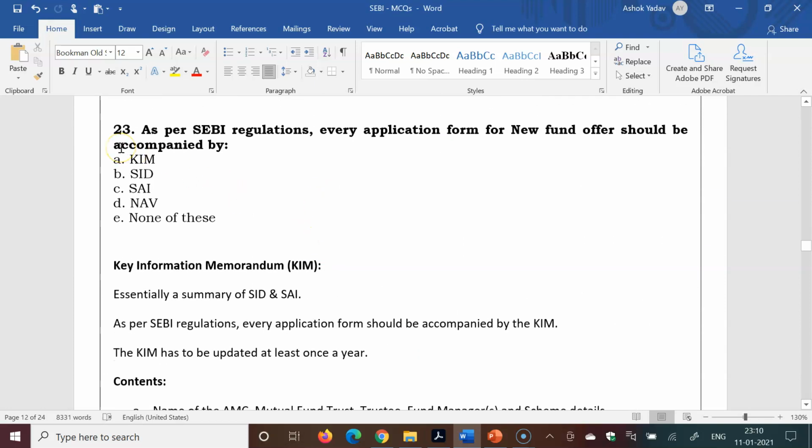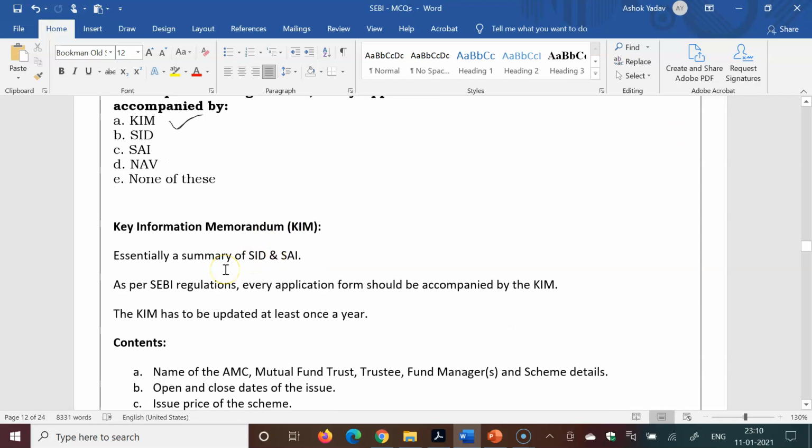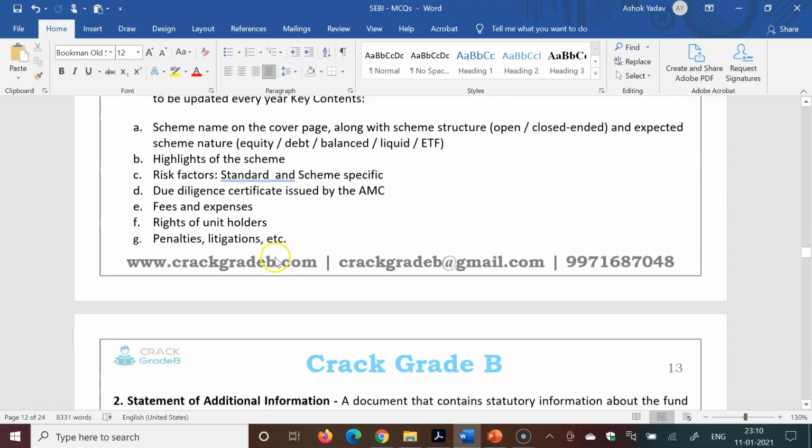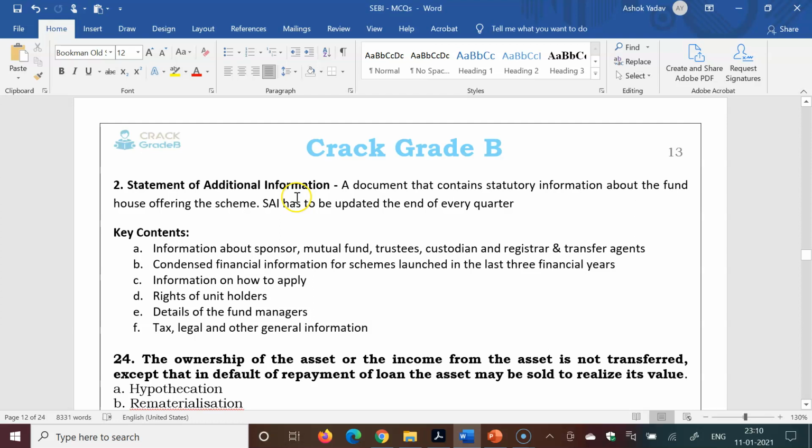As per SEBI regulation, every application form for a new fund offer should be accompanied by KIM, SID, or SAI. So KIM, Key Information Memorandum, is the right answer. Actually, Key Information Memorandum is a summary of SID and SAI. SID is Scheme Information Document and SAI is Statement of Additional Information.